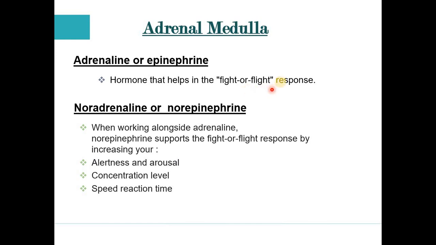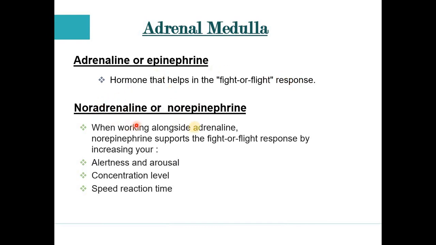So friends, at that time this adrenaline hormone is secreted in our body, because the situation is such that we are very afraid. This adrenaline hormone helps in the fight or flight response. So there are only 2 options now, either fight with the lion or fly away from the lion.